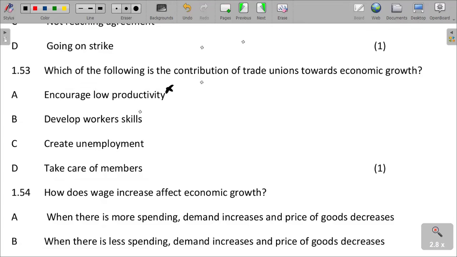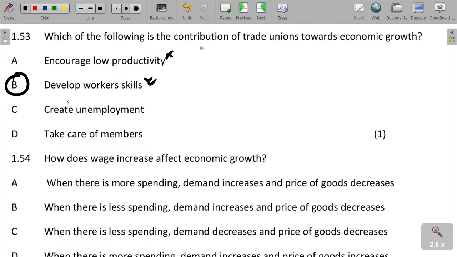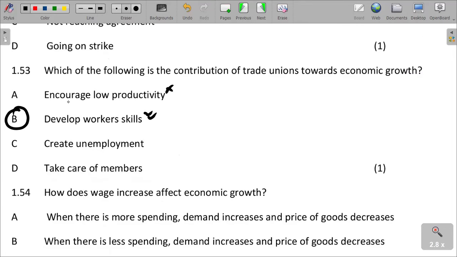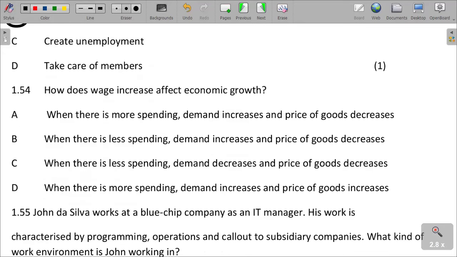I guess we can say that they can actually promote growth by developing workers' skills. It is a trade union contribution towards economic growth. Workers are more skilled and they become useful in the near future.